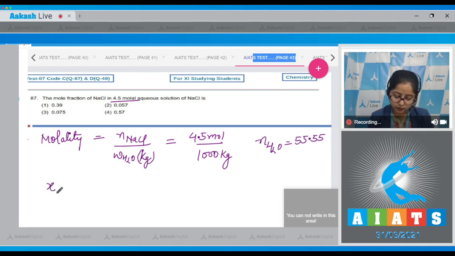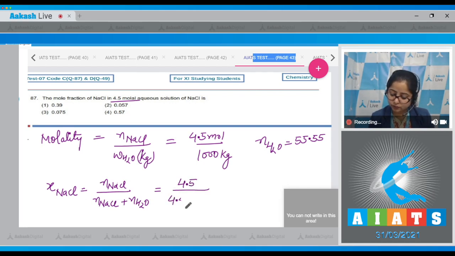55.55. So we can calculate the mole fraction of NaCl, which is equals to number of moles of NaCl upon number of moles of NaCl plus number of moles of water. So 4.5 upon 4.5 plus 55.55, which is equals to 0.075. That means the correct answer is option number 3.